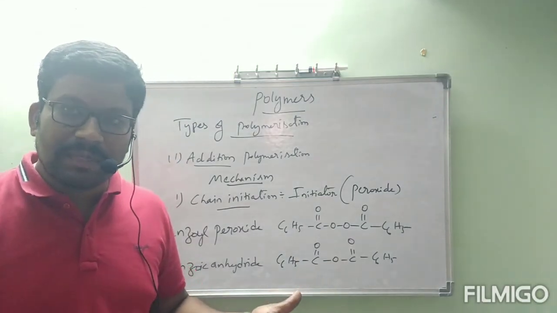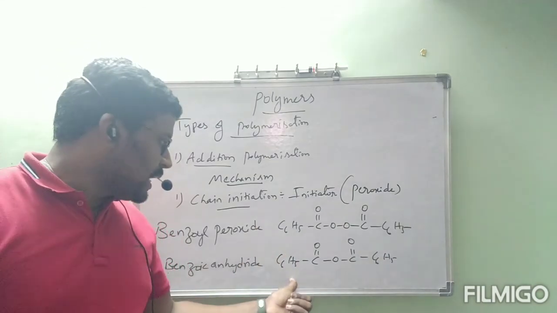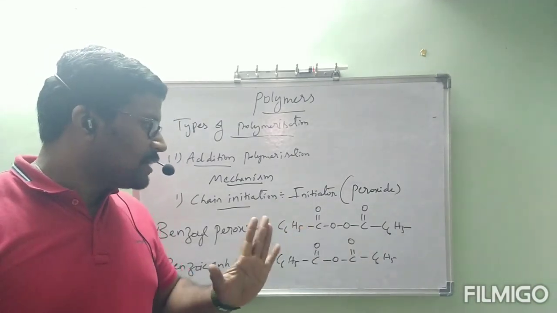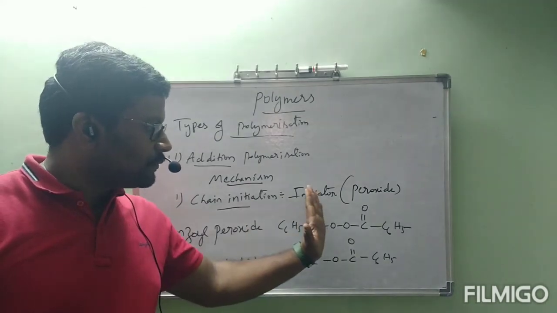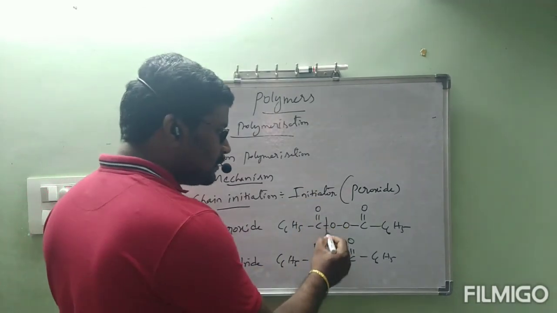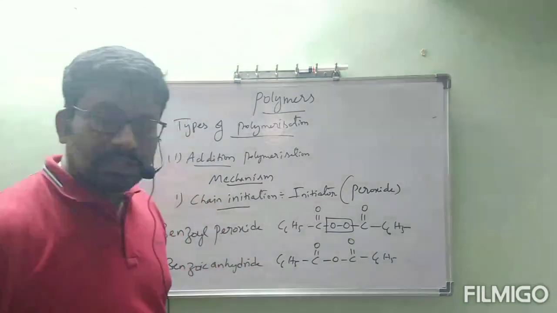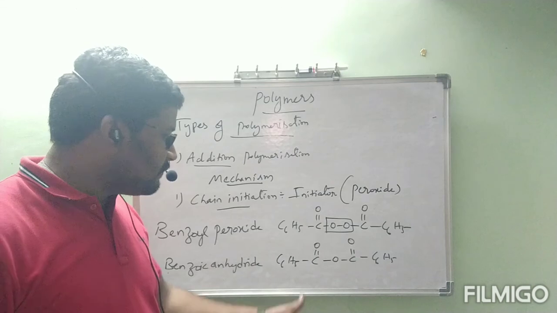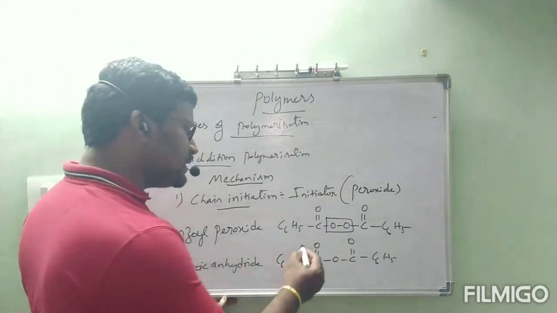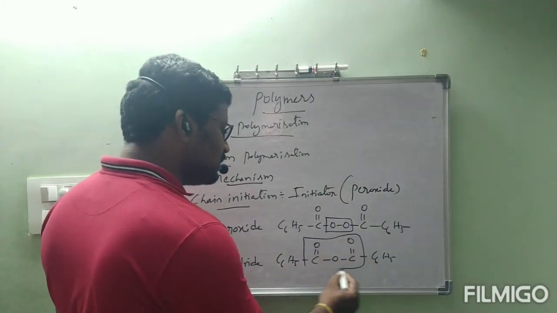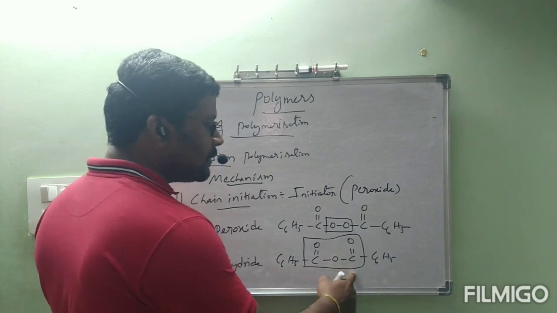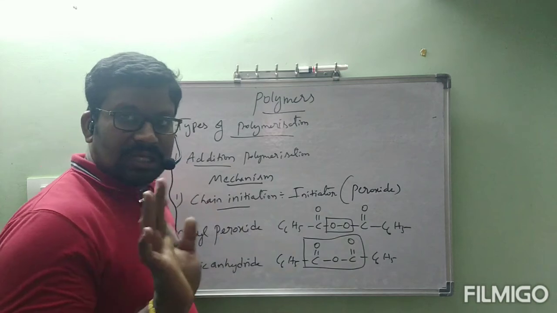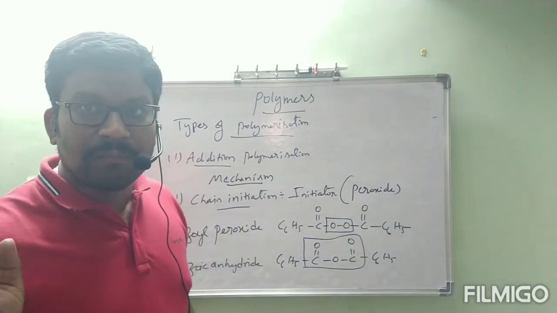Previously, so many days onwards I am telling general formula of anhydride and general formula of peroxide. Actually peroxide means no need of C double bond O. This O single bond O must be there. Those are all peroxides. But in anhydride, definitely C double bond O, O, C double bond O. This is anhydride. General formula R C double bond O, O, C double bond O R. This is anhydride general formula. Peroxide general formula is nothing but it should contain O single bond O.